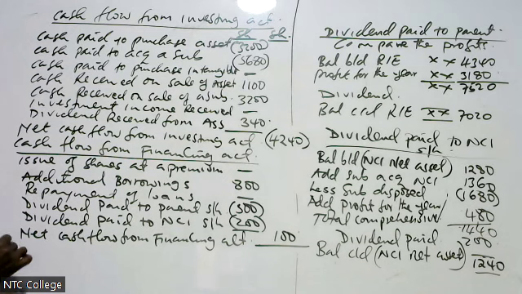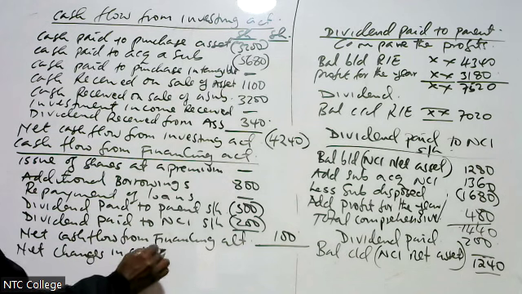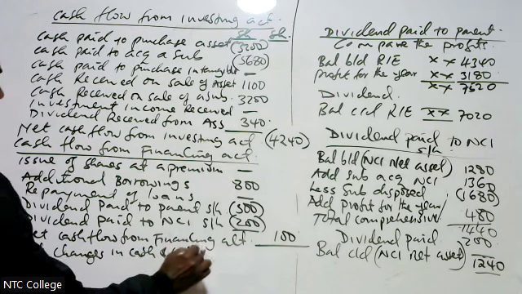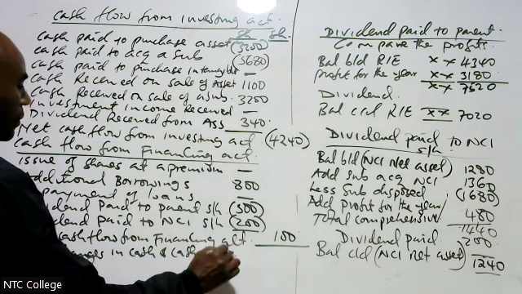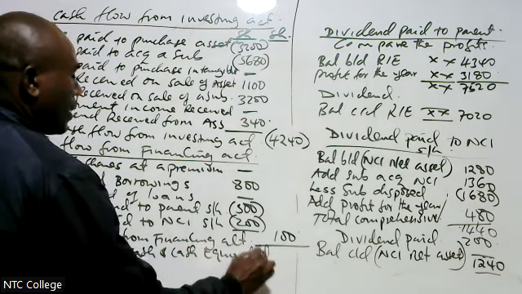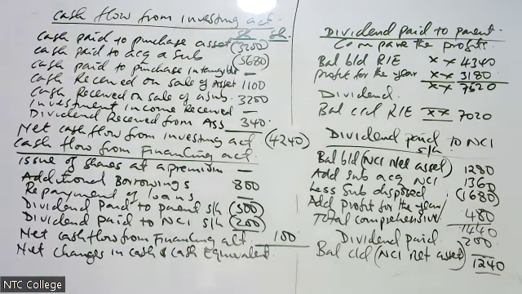Then we come to net changes in cash and cash equivalent. This one we take A plus B plus C.